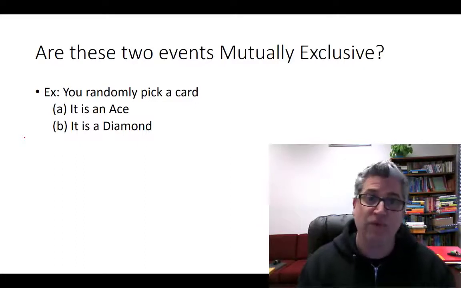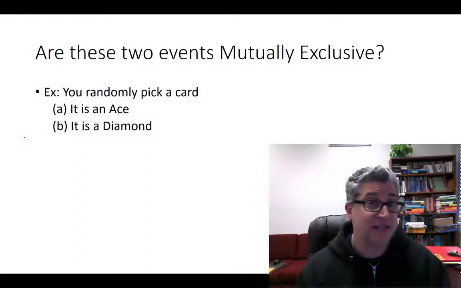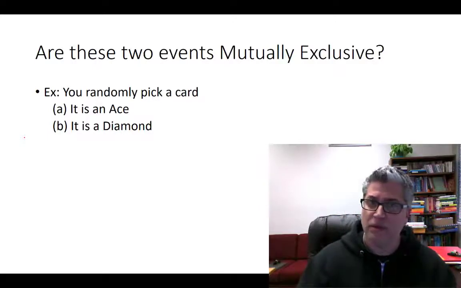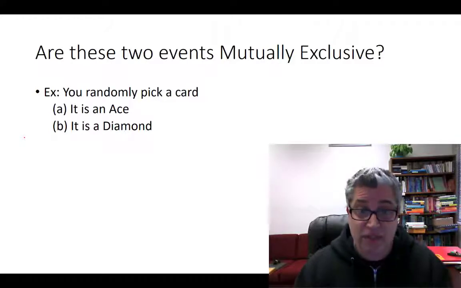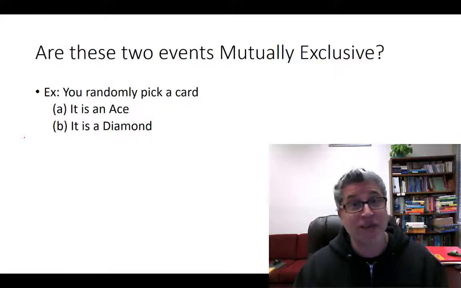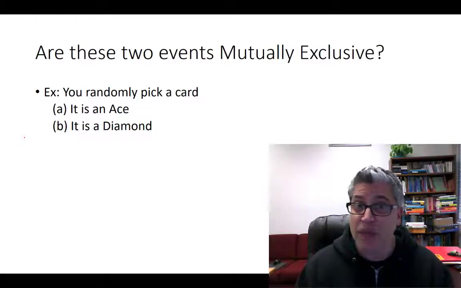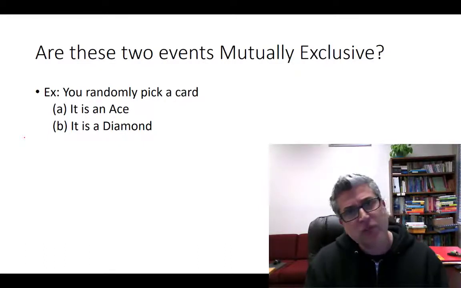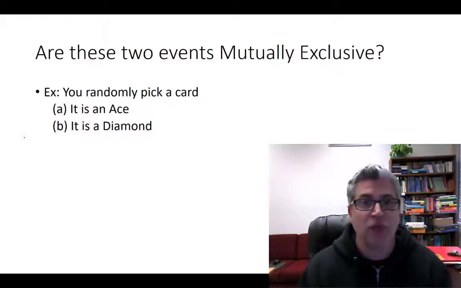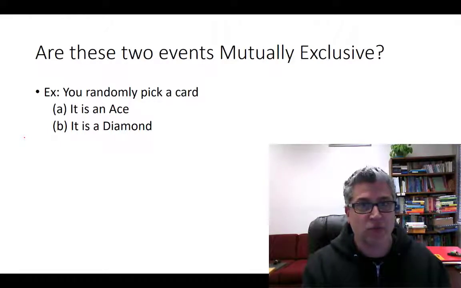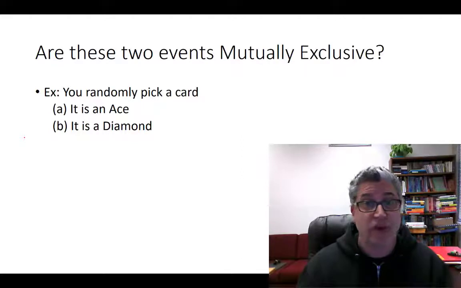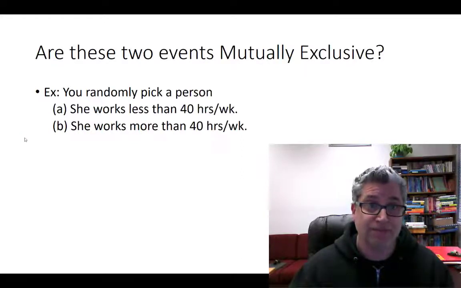What about these two events? You pick a card and it's an ace or it's a diamond. Can both of those two things happen at the same time? Can you have the ace of diamonds? Yes, there is a card called the ace of diamonds. So those two events are not mutually exclusive. And what we'll see is that there's going to be two variations on the addition rule. One for mutually exclusive outcomes and one for non-mutually exclusive outcomes.